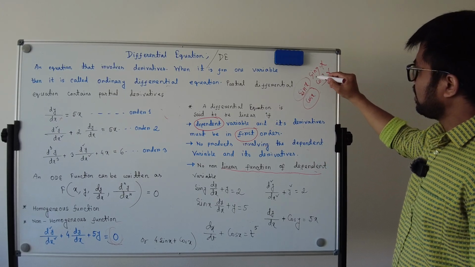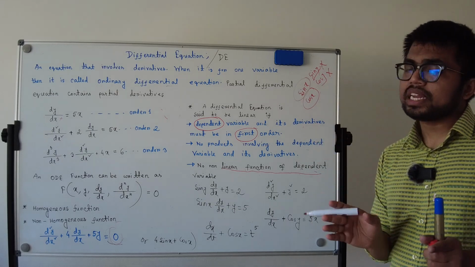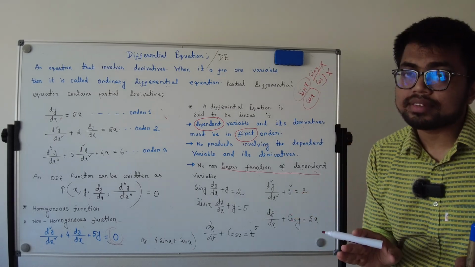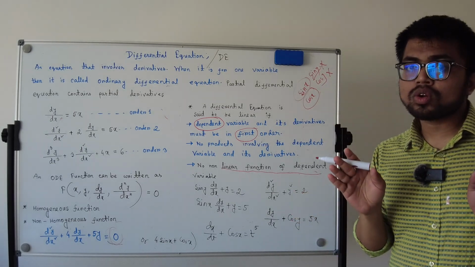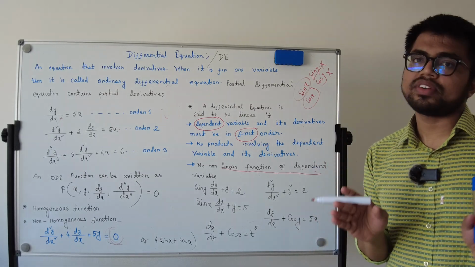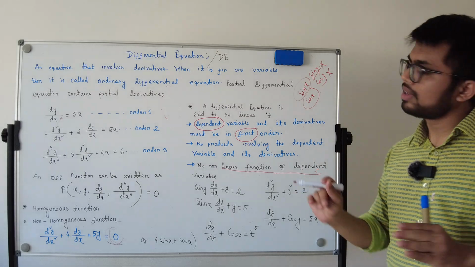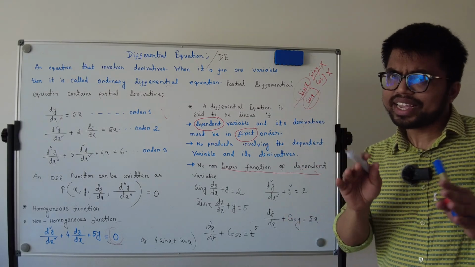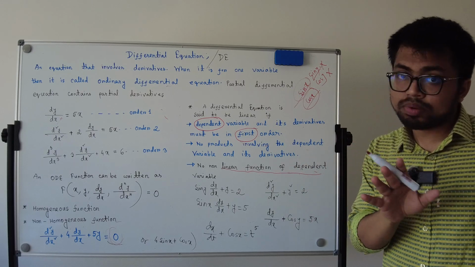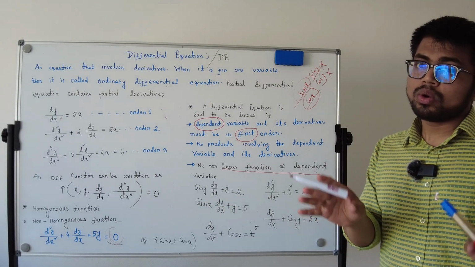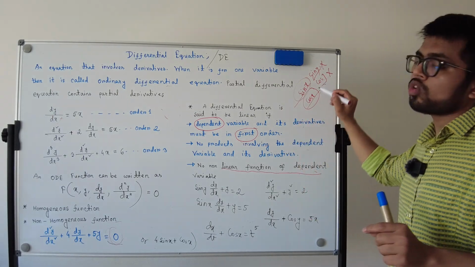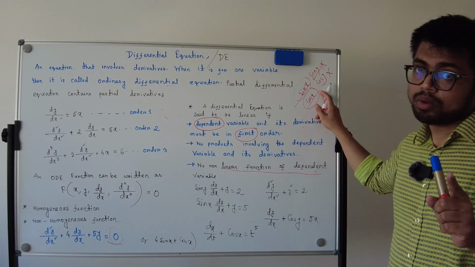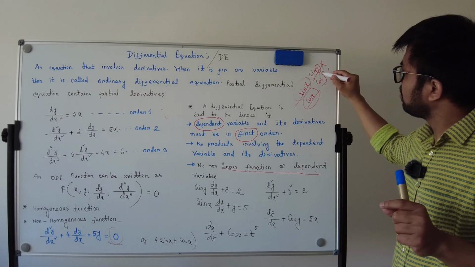That means if sin y or cos y exists in a differential equation, then it is not called a linear differential equation. But if sin x and cos x exist, then there is no problem. The problem is when sin y and cos y exist. Remember, this is the main important thing, because they are the dependent variable.